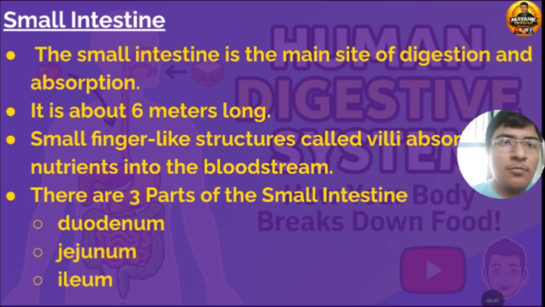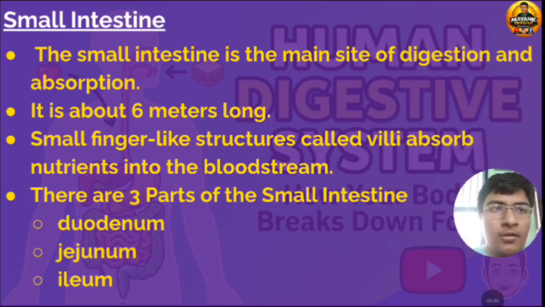Small intestine. The small intestine is the main site of digestion and absorption. It is about 6 meters long. Small finger-like structures called villi absorb nutrients into the bloodstream. There are three parts of the small intestine: duodenum, jejunum, and ileum.